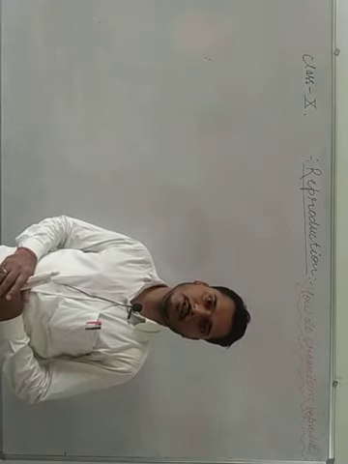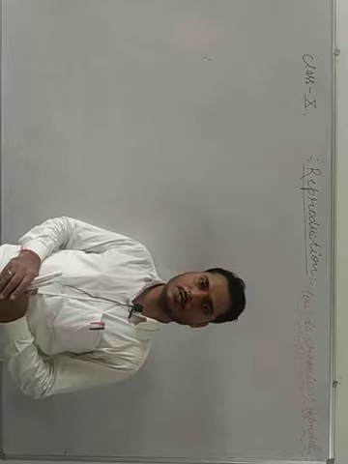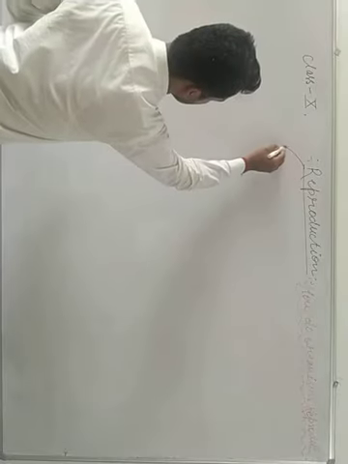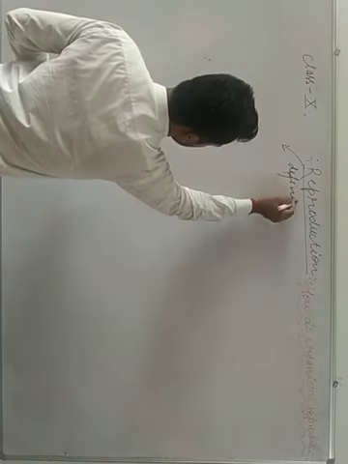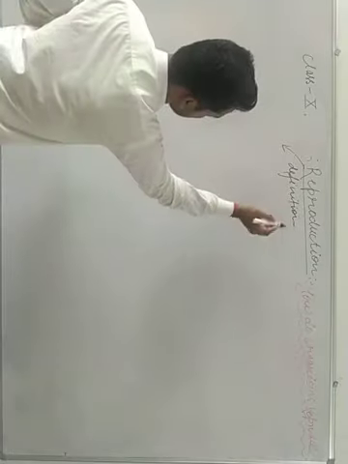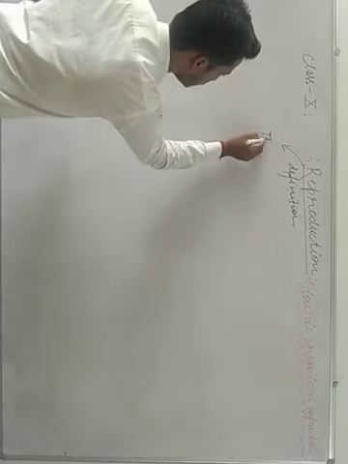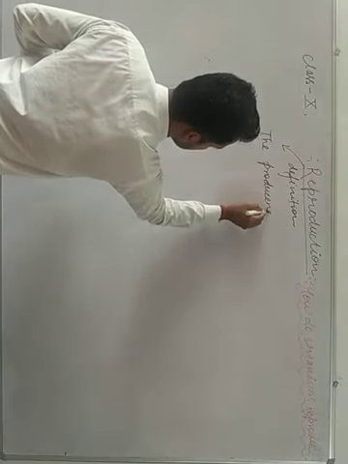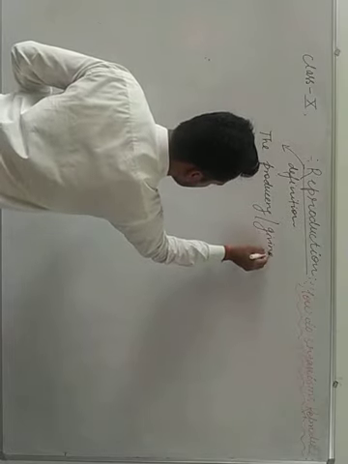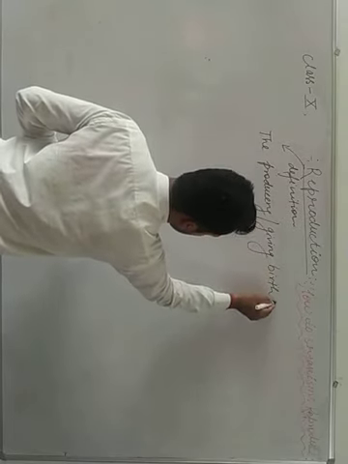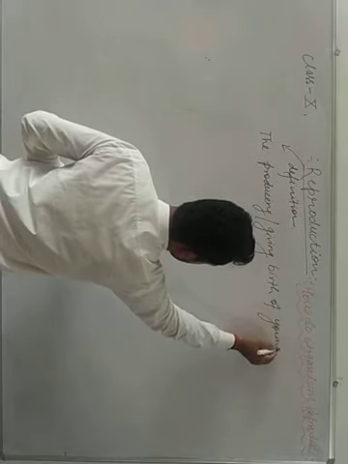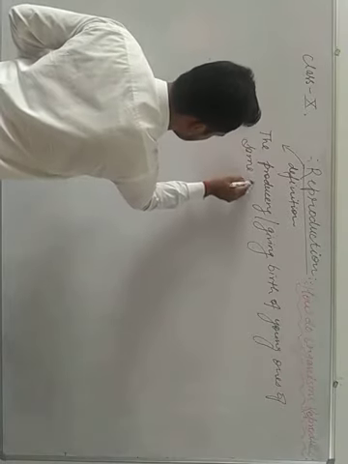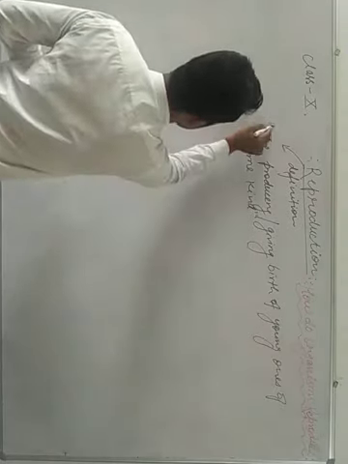So my dear students, reproduction is of two types: sexual reproduction and asexual reproduction. If you talk about the definition, the producing or giving birth of young ones of the same kind is called reproduction.